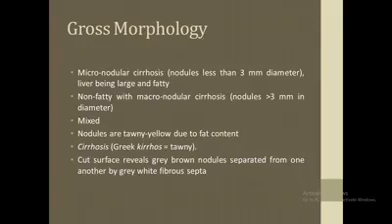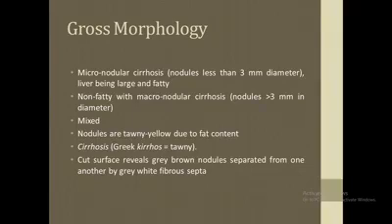Now we're going to study the gross morphology of the liver, in which there could be three different patterns. These include micronodular cirrhosis, that is, the nodules are less than 3 mm in diameter and the liver is large and fatty. This occurs mostly in alcoholic liver disease. The other pattern could be macronodular cirrhosis, in which the nodules are more than 3 mm in diameter and is non-fatty. This occurs mostly in cases of viral hepatitis. Or there could be a pattern of mixed cirrhosis with both micro and macronodular cirrhosis seen.